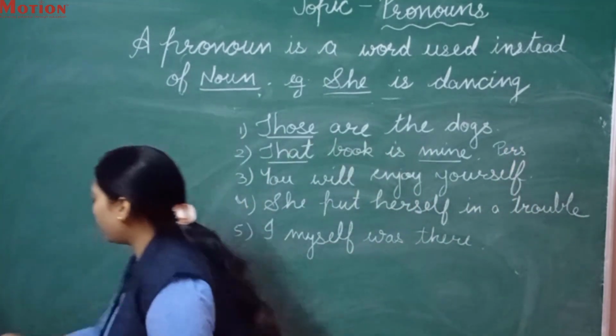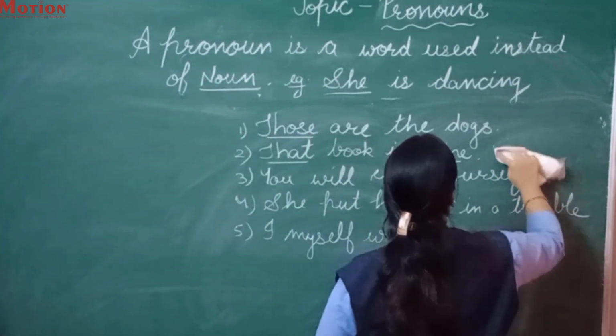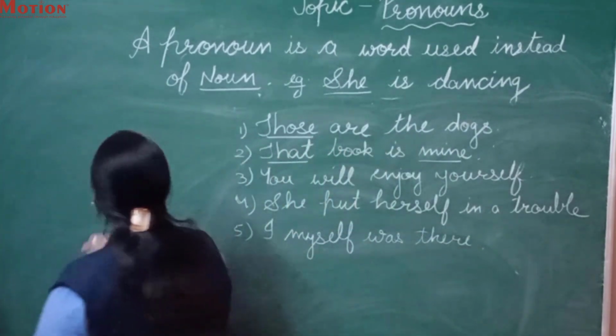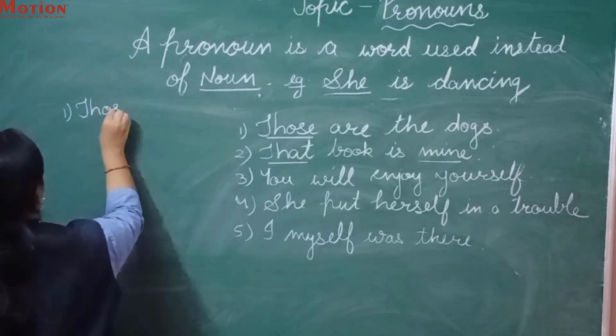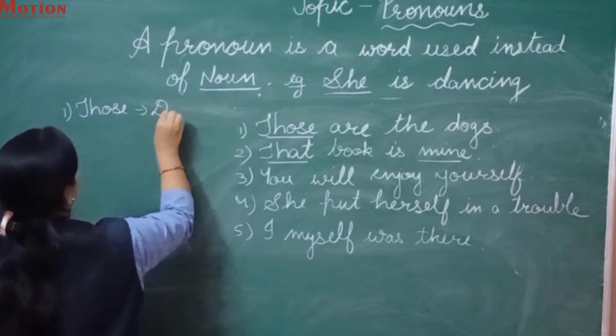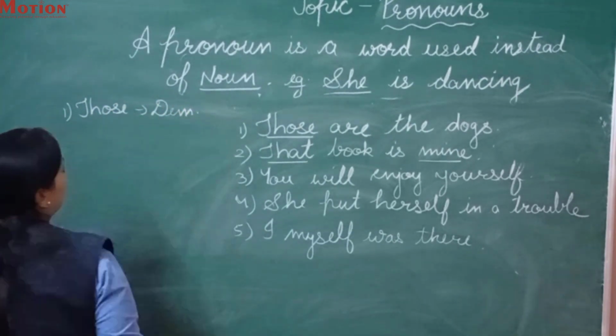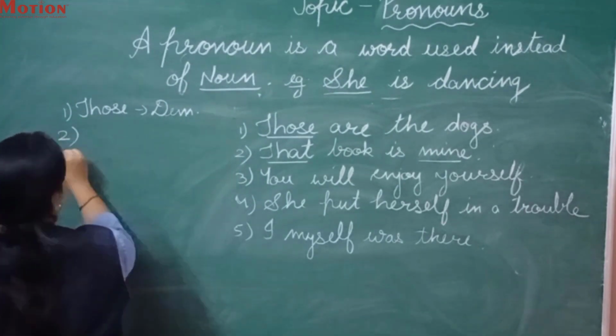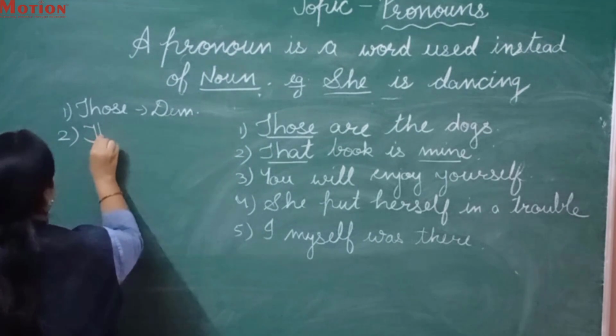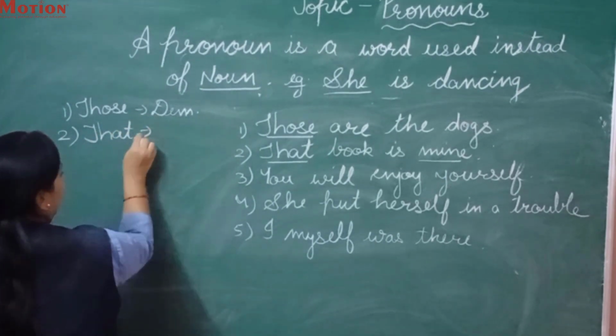I will write over here so you will not get confused. In the first sentence, those, demonstrative pronoun. I will write in short form, abbreviation. Second, that and mine.